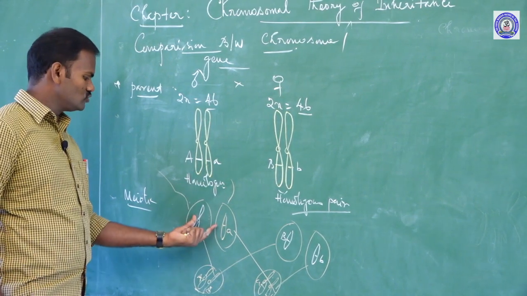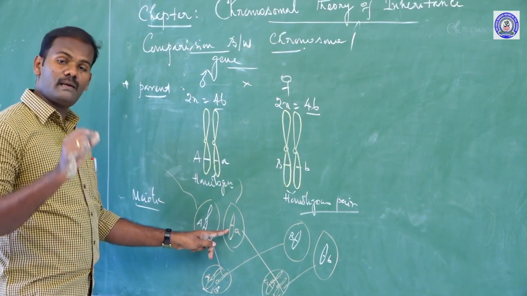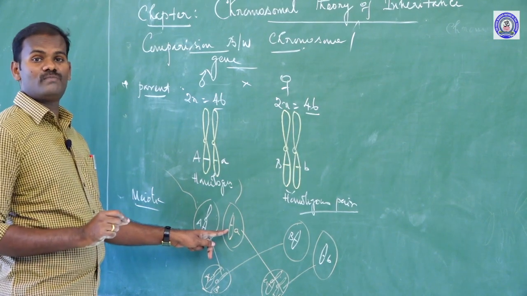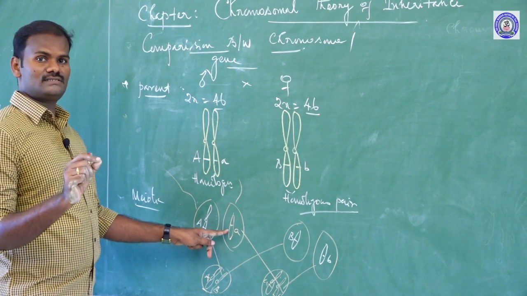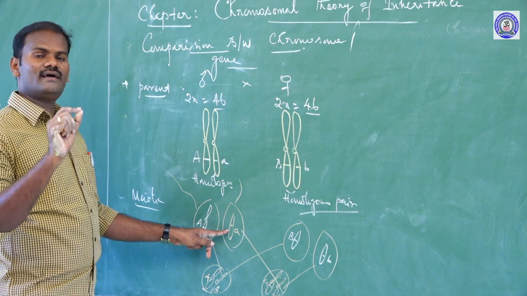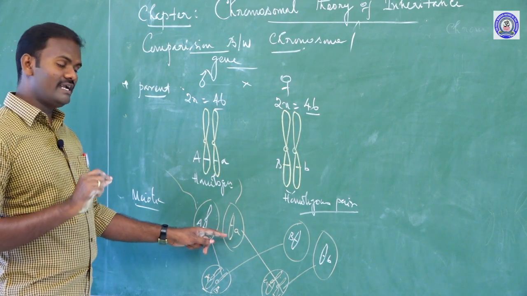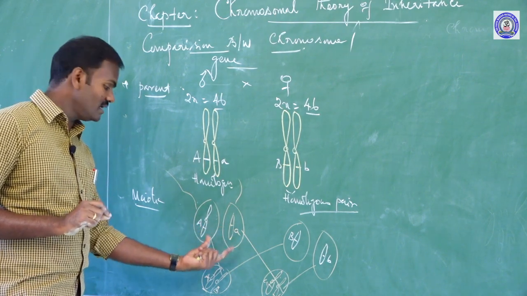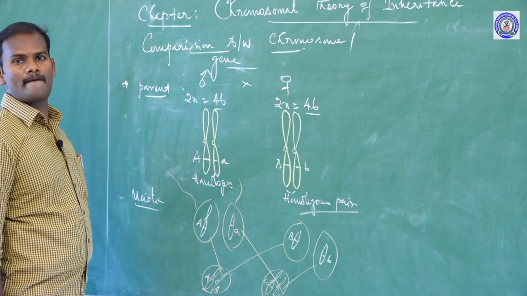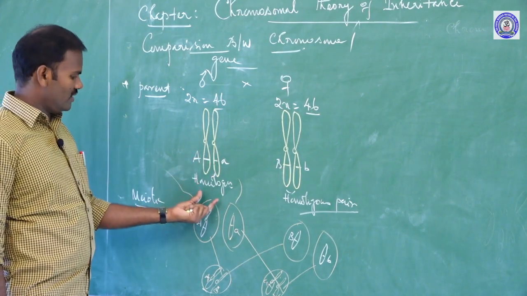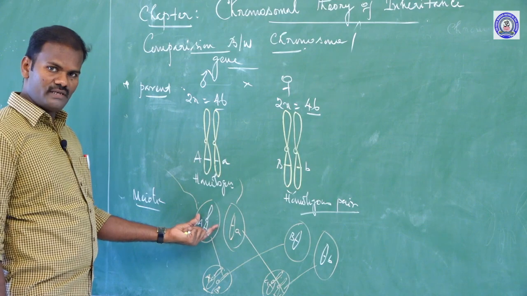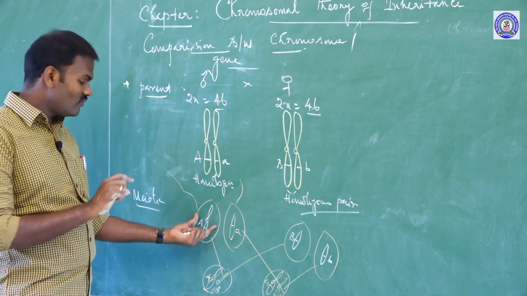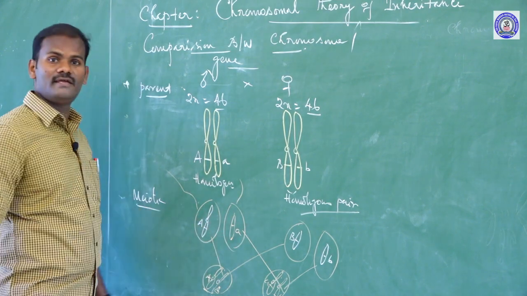The behavior of chromosomes not only explains the Mendelian factors, it also provides explanations for a different approach to the study of heredity. The chromosome behavior during gamete formation is helpful in these different approaches to the study of heredity.